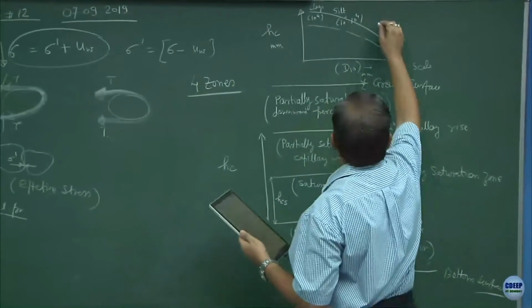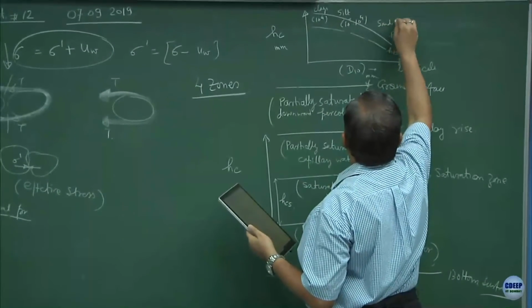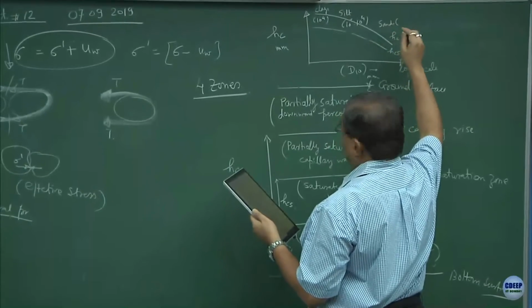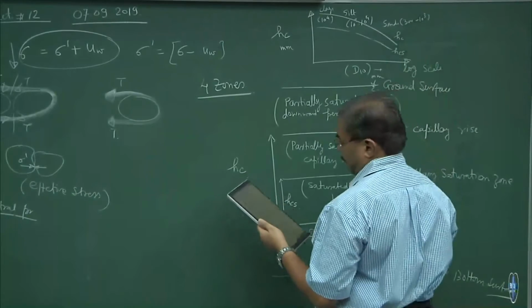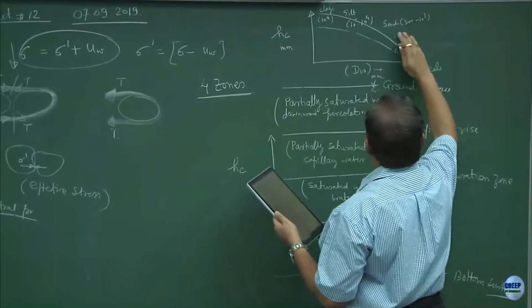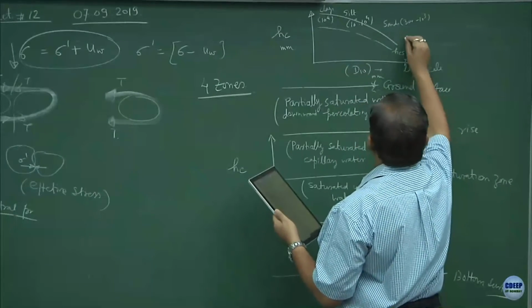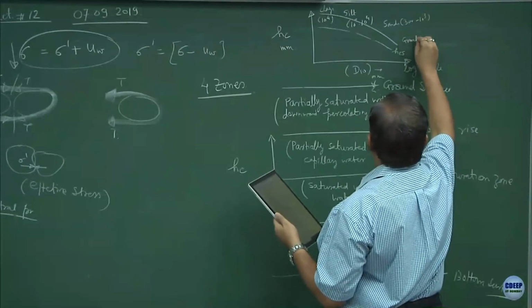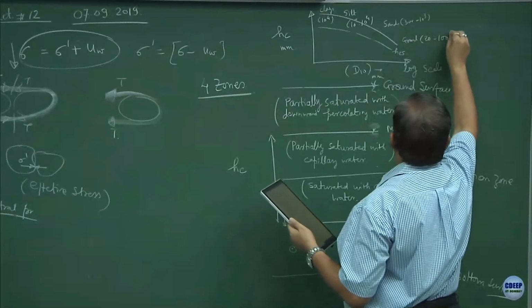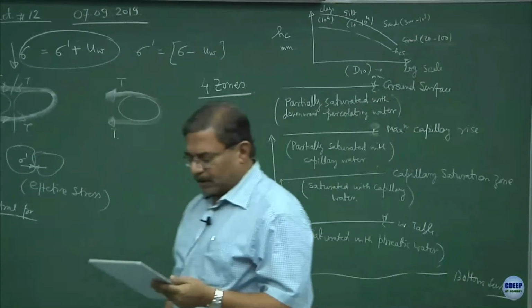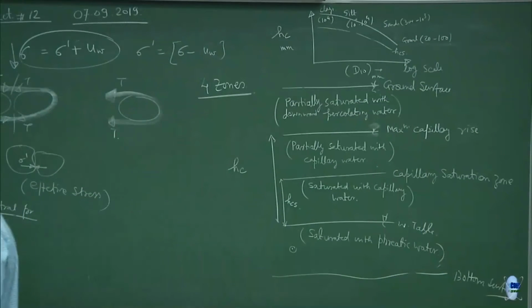Then you have sands, 300 to 10 power 3 mm. Then we have gravels, 20 to 100 mm. Normally gravels are not supposed to show you the capillary action. This is just to give you an idea.